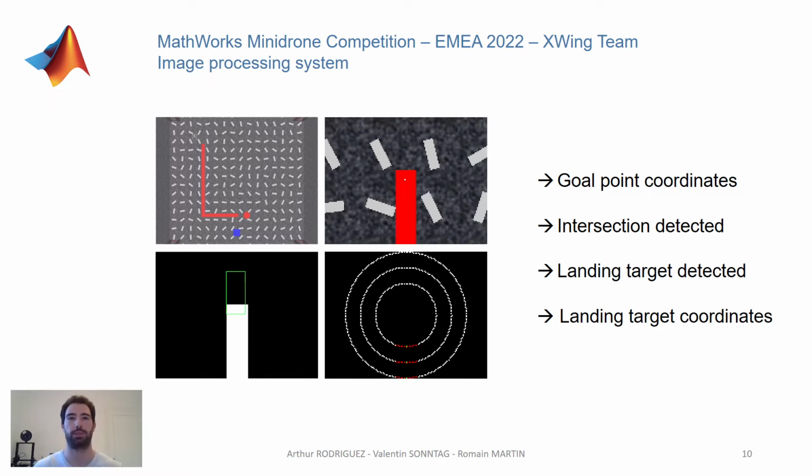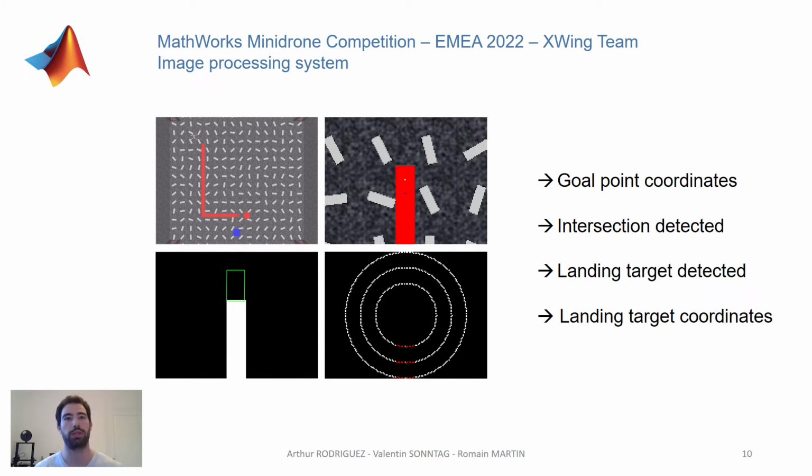As far as the image processing is concerned, the top right animation shows the drone in a 3D environment. The top left animation depicts the image acquired by the drone camera, with the white and blue points corresponding to the drone and gold point positions respectively. The bottom left animation shows the masked path, as well as the reconstructed line segments by the drone. Finally, the bottom right animation shows our processing logic.